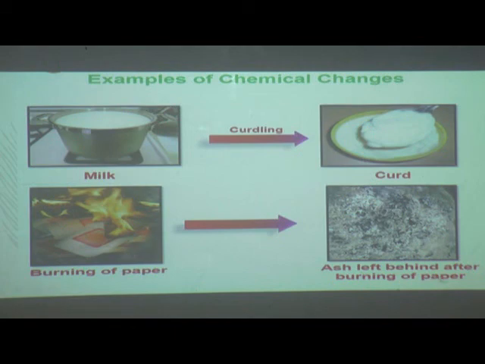Ash is left behind after burning the paper. The change in which we get a new substance is called a chemical change.